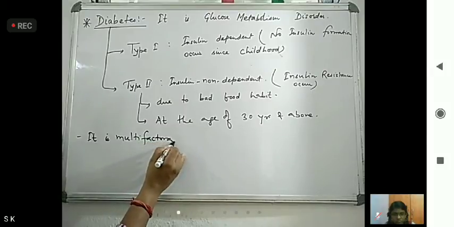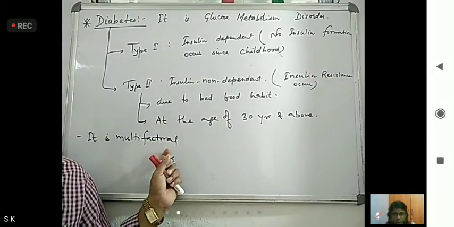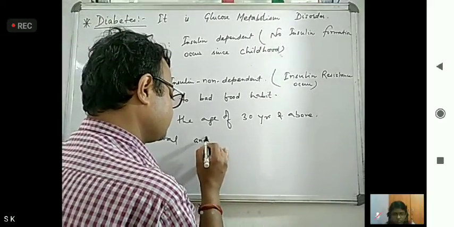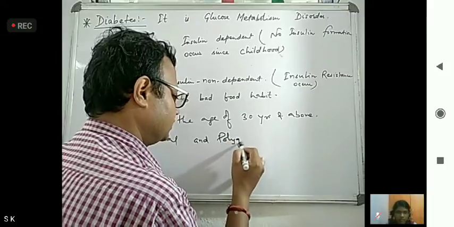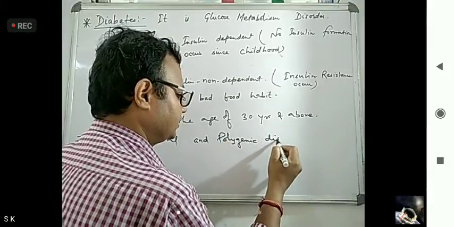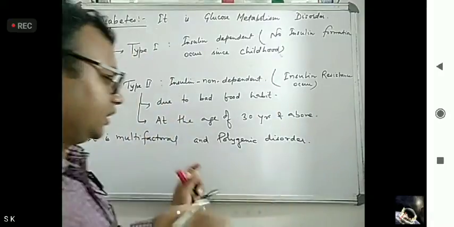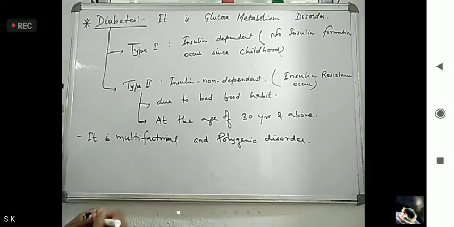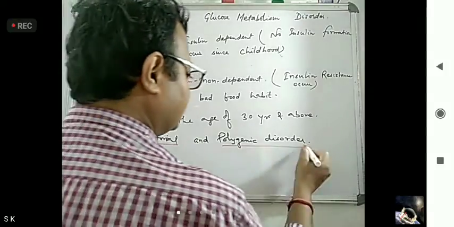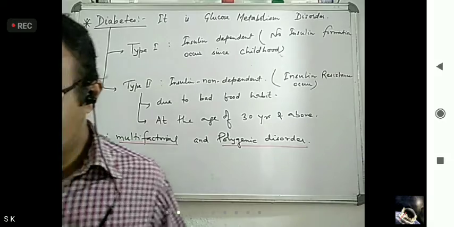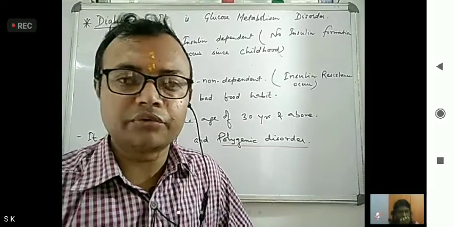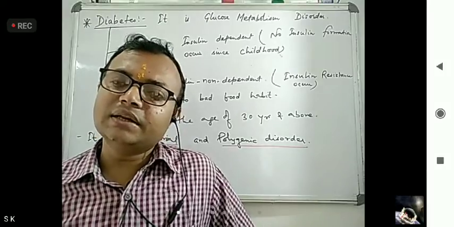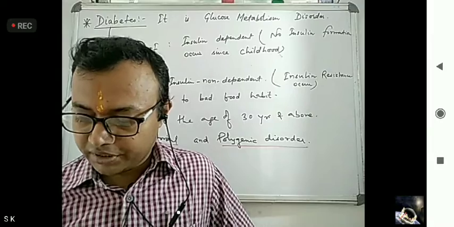Now here, insulin, what we told, either insulin is absent or insulin resistance is found.